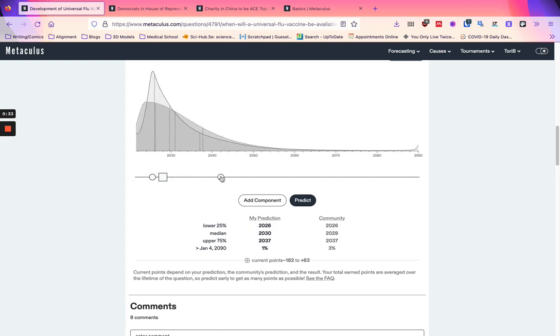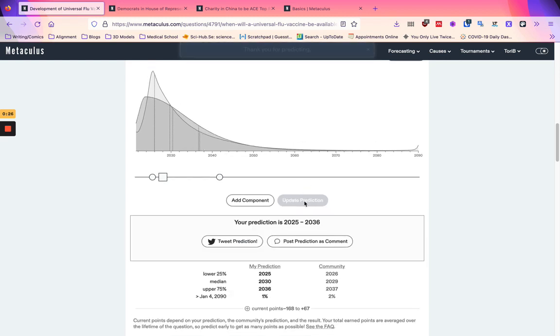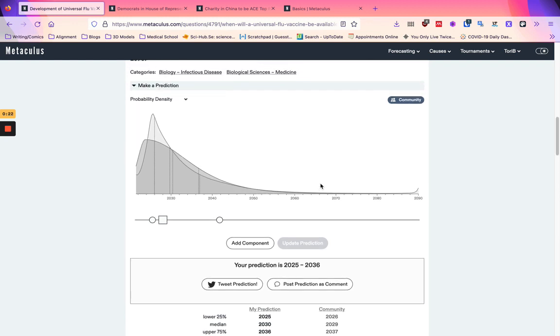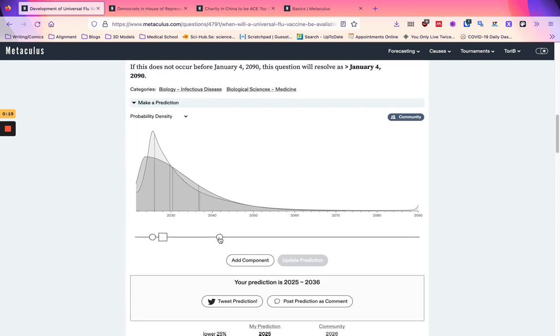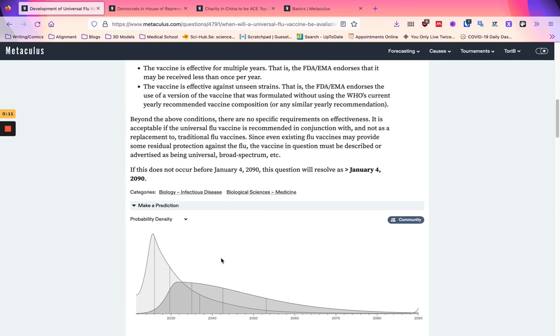So if we make a rather broader bet, and then we click Predict, you'll see we can now update our prediction later on. If we find some new information, we can update it, or we can just leave it as is. So if we learn we're actually not so confident that it's going to be so soon, because we've seen some evidence that it's less likely, we can update our prediction very easily.